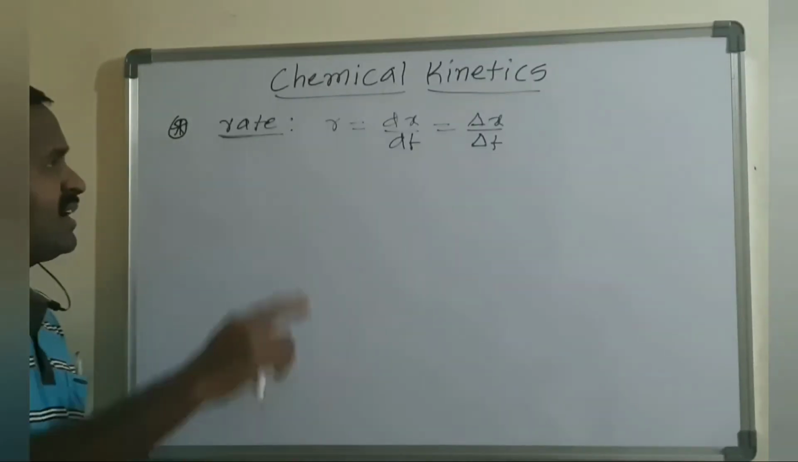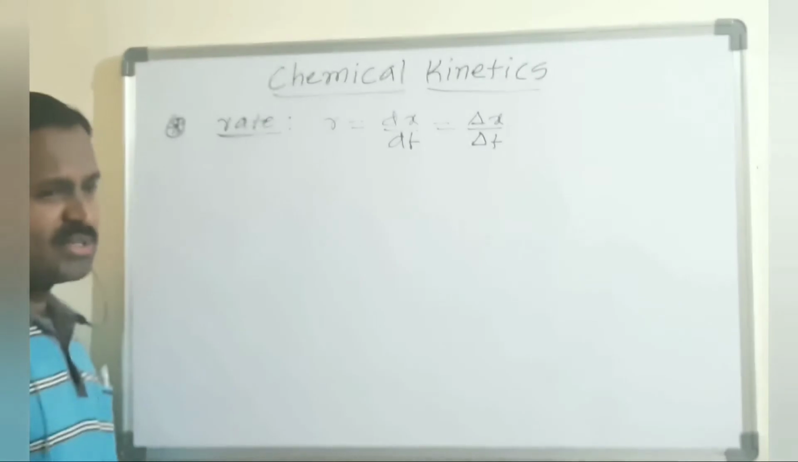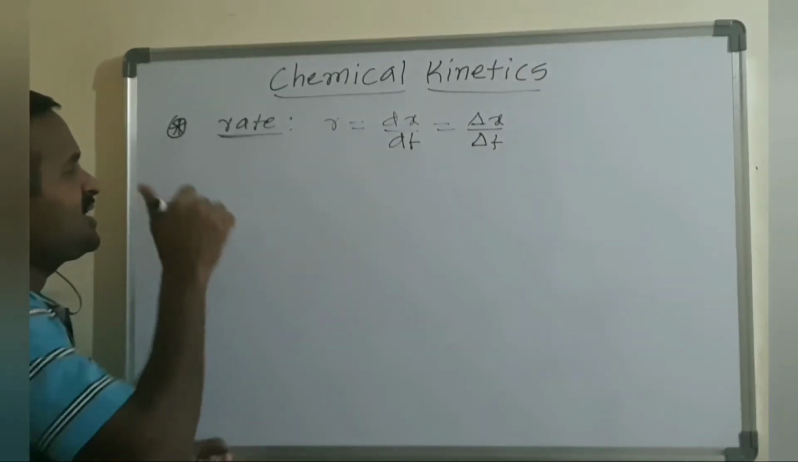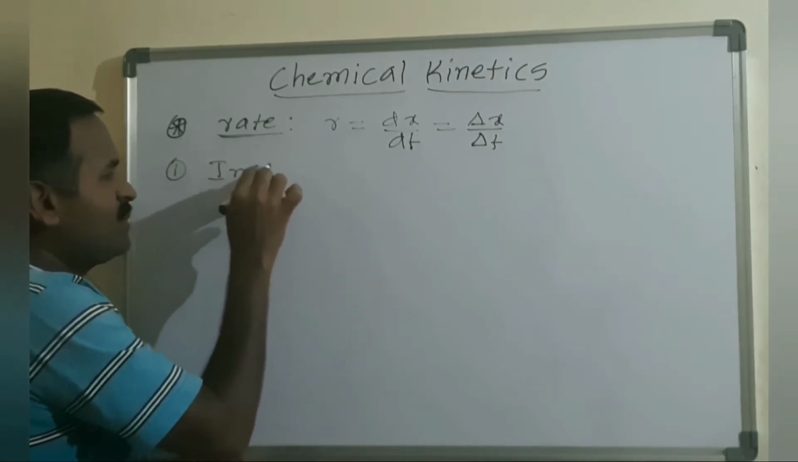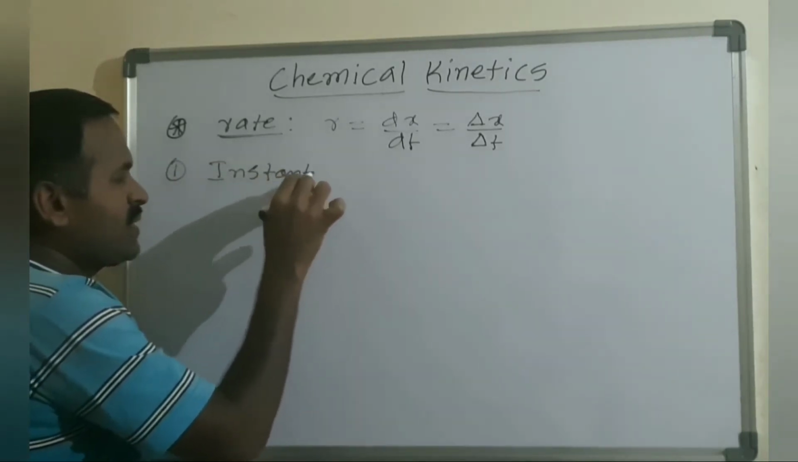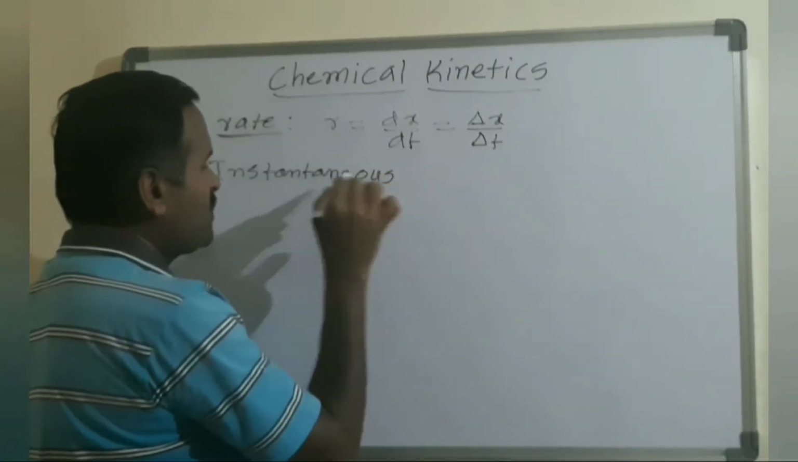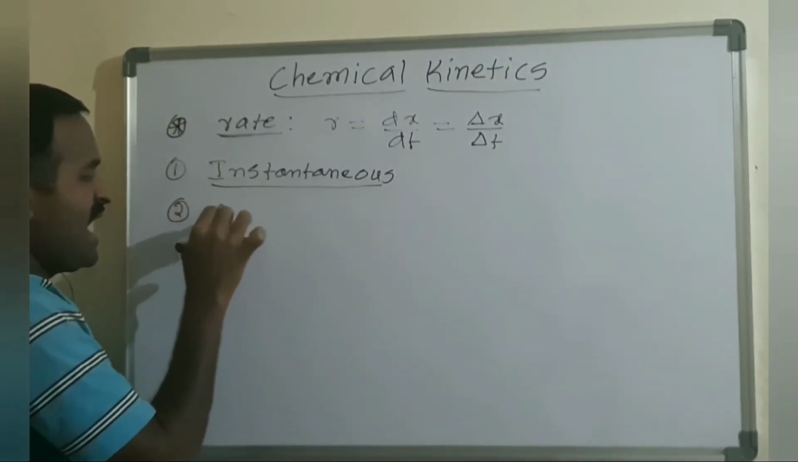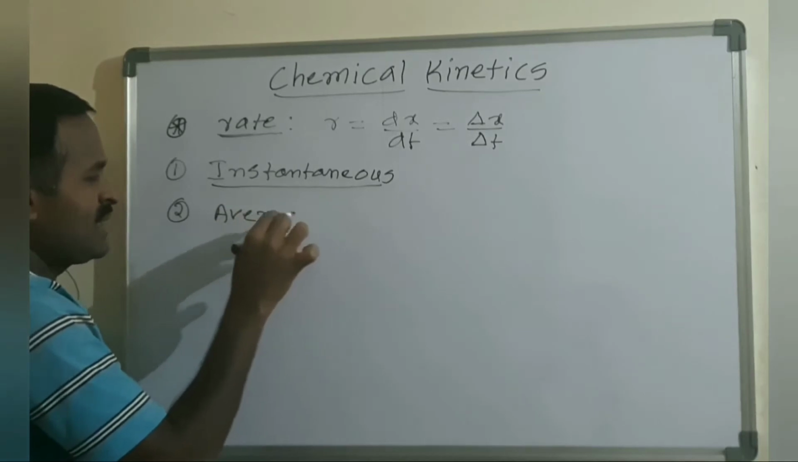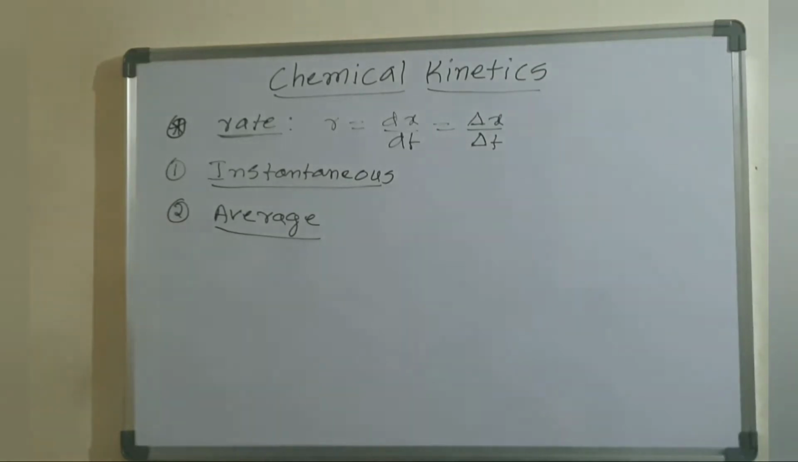Based on this, the rate is further classified into two types. One is the instantaneous rate, and the other one is the average rate. So what is meant by the instantaneous rate and the average rate?